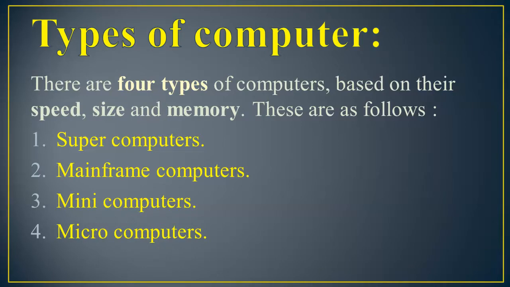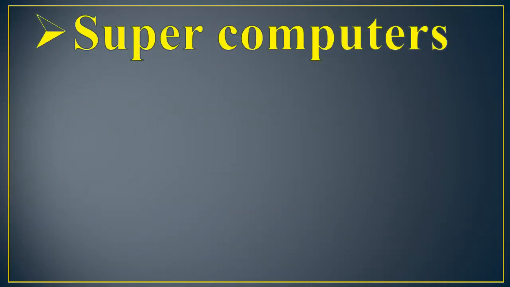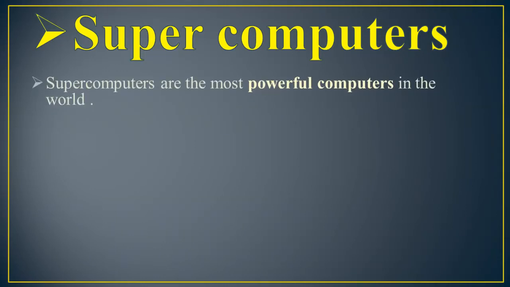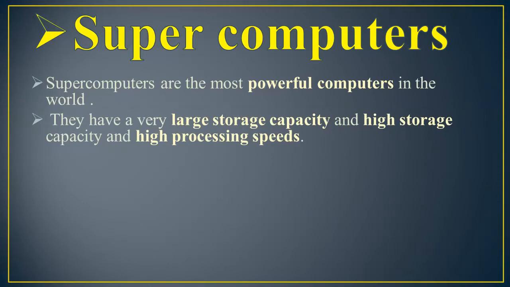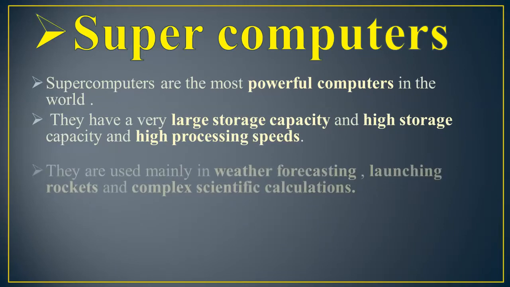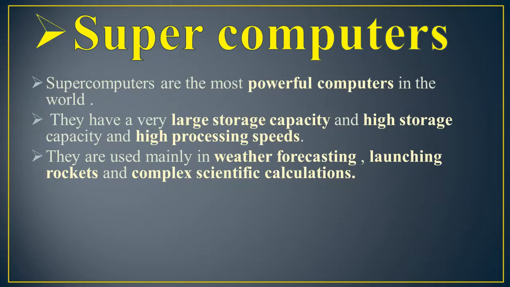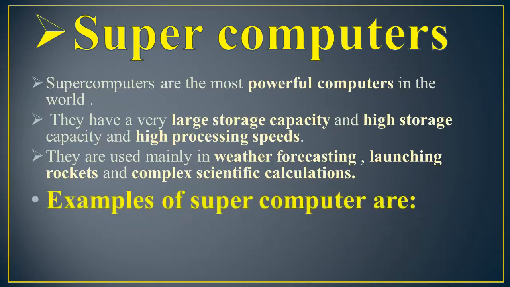So students, first of all, let me tell you about supercomputer. Supercomputers are the most powerful computers in the world. They have a very large storage capacity and high processing speeds. They are used mainly in weather forecasting, launching of rockets, and complex scientific calculation. And these are some examples of supercomputer. First one is Cray 1 and second one is Beowulf.